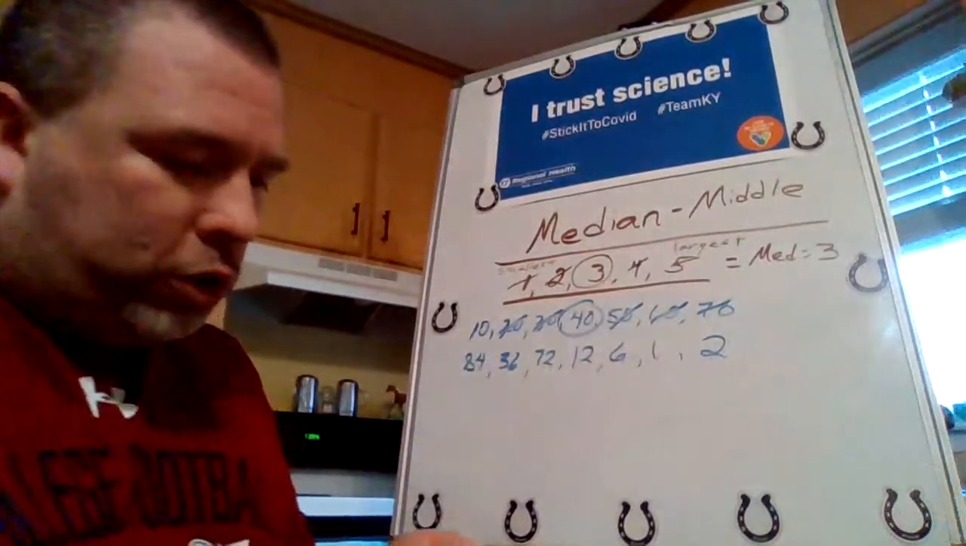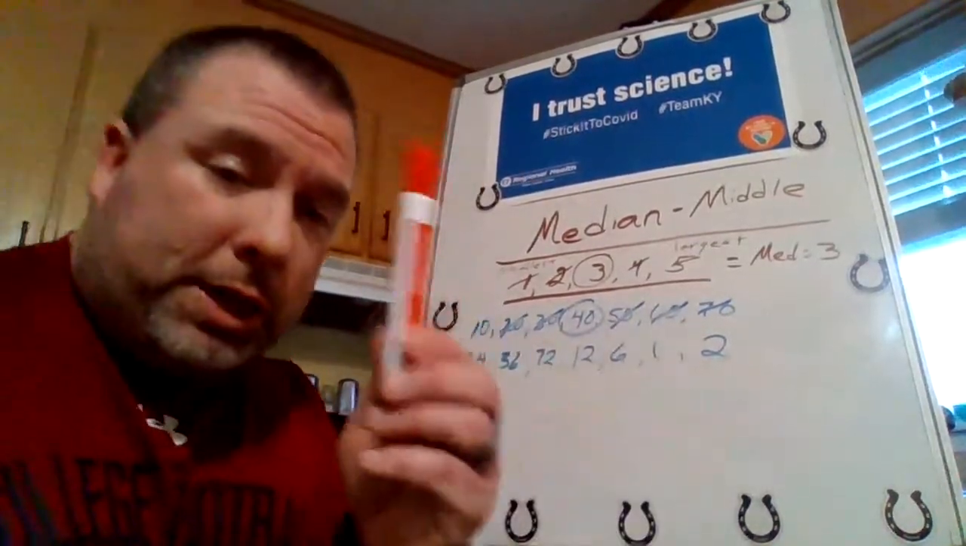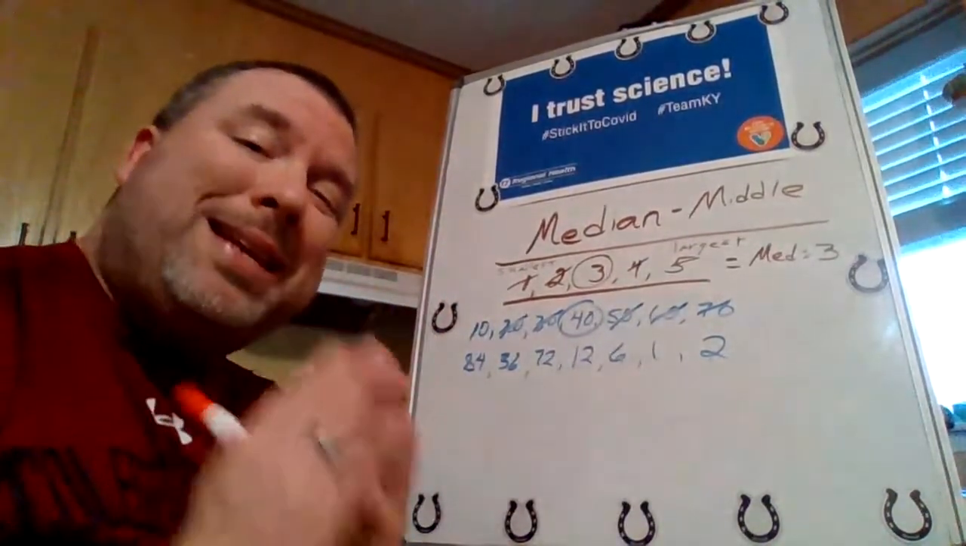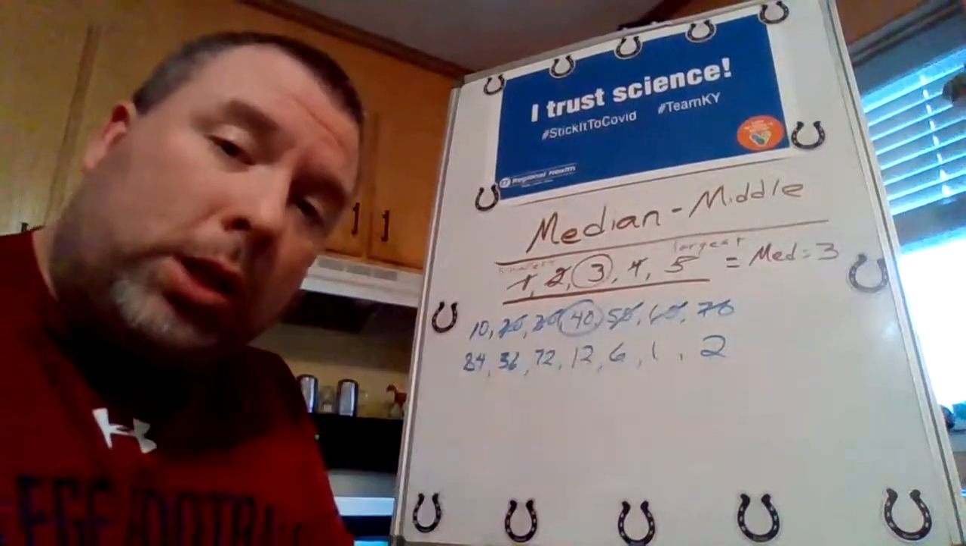Now, what you do is we have these numbers. They're all jumbled up. So the first thing I'm going to do is I'm going to put my data set in order, and I'm doing that from smallest to largest.